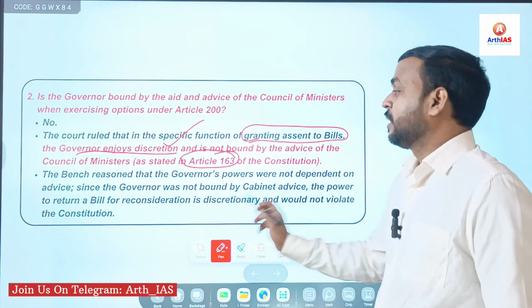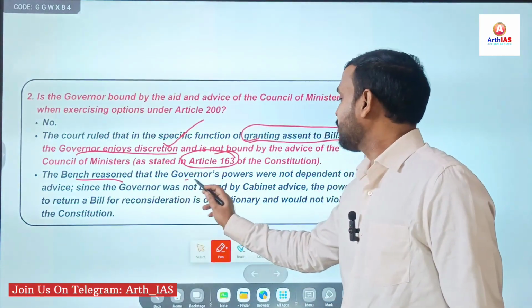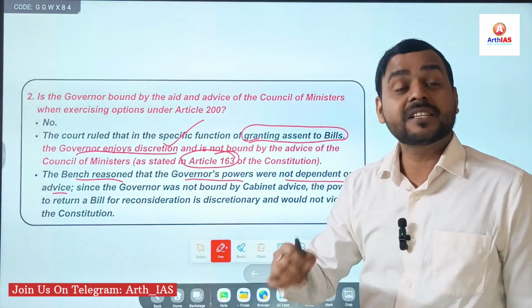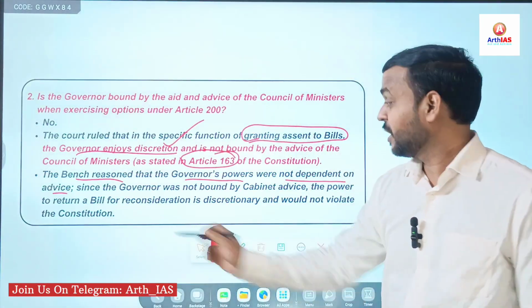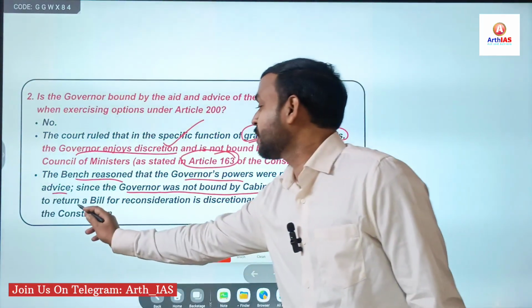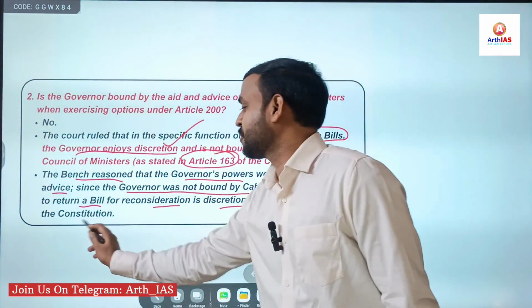Next, the Supreme Court bench reasoned that the governor's powers were not dependent on the advice. It is his or her discretionary power. Since the governor was not bound by the cabinet advice, the power to return a bill for reconsideration is discretionary and would not violate the Constitution.